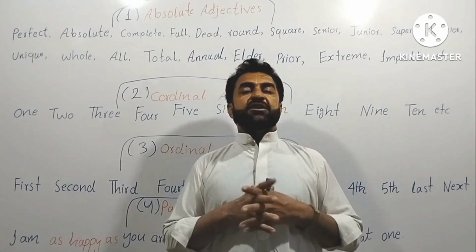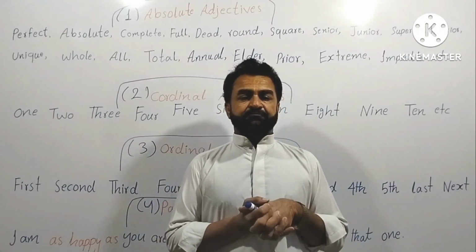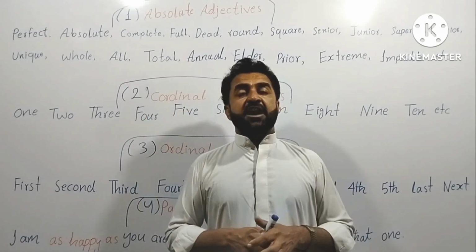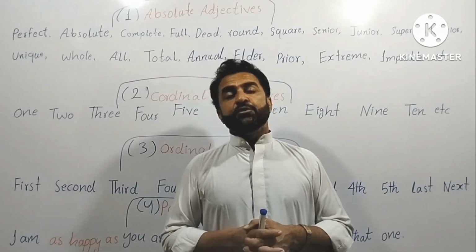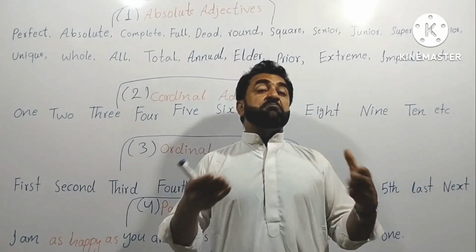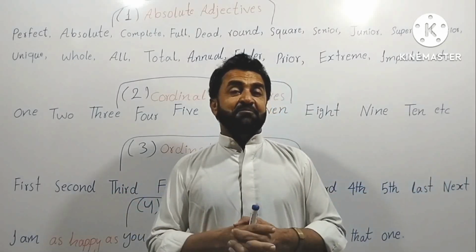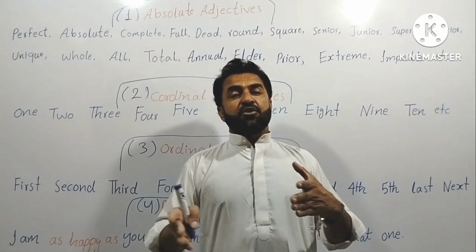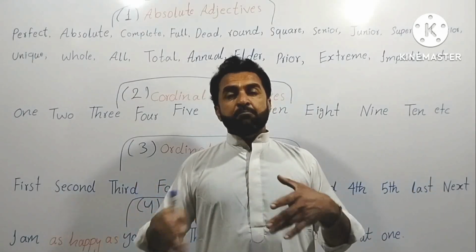These words take degrees with them, but you cannot say I am senior than you, or I am junior than you, or I am deader. You cannot make dead, deader, deadest, or full, fuller, fullest.